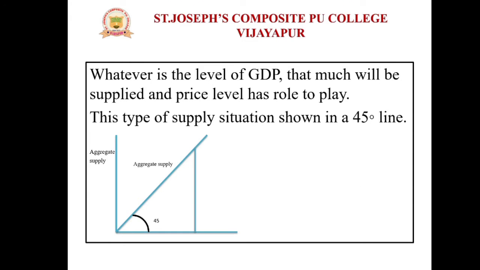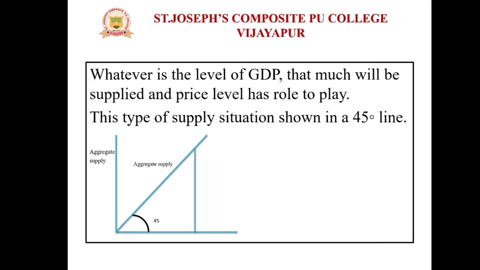So whatever the level of GDP, that much will be supplied. As you know, in the beginning, under macroeconomic theory, price level is fixed, right? But under this macroeconomic equilibrium, whatever the level of GDP, that much will be supplied.